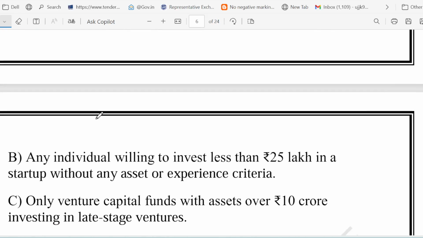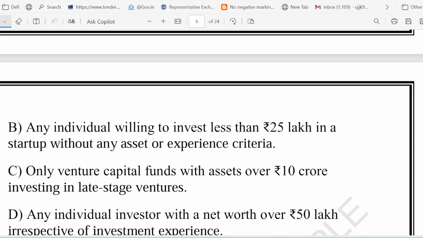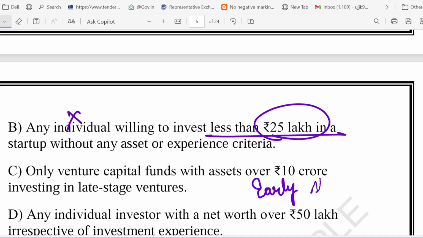Now option B says that an individual willing to invest less than 25 lakh. This is completely wrong, right? The SEBI rule is that minimum investment is 25 lakh, not less than that, right? Option C says that only venture capital fund with asset over 10 crore. No, angel investors are known for funding early stage startups. Remember, they fund early stage startups, right? And it is not limited to venture capital funds. Even individuals, even corporates, they can also qualify. Not only venture capital funds. So this is also wrong.